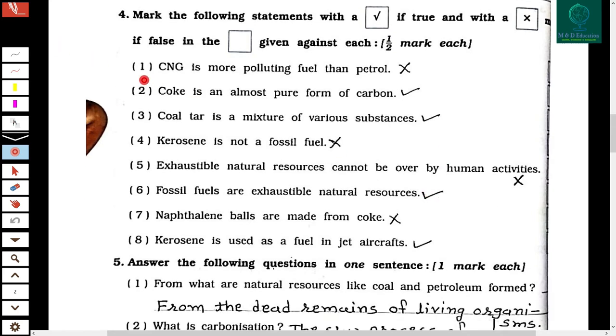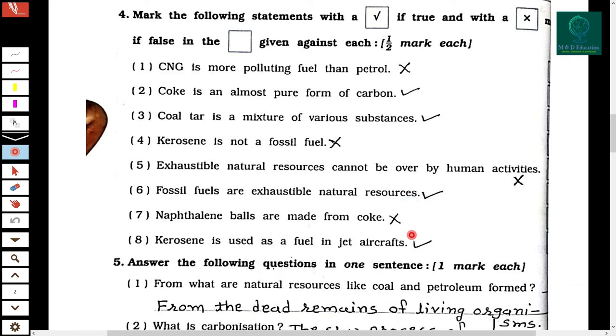Now the first one is, CNG is more polluting fuel than petrol. So the answer is wrong. Coke is an almost pure form of carbon. So, right. Coal tar is a mixture of various substances. Right. Kerosene is not a fossil fuel. It's wrong. Exhaustible natural resources cannot be overused by human activities. It's wrong.